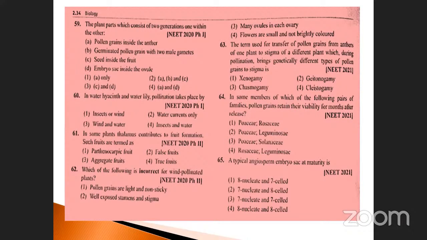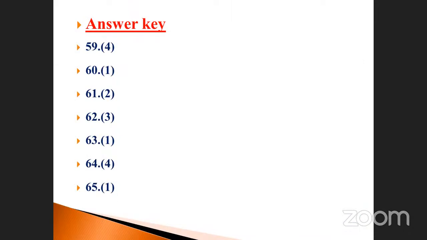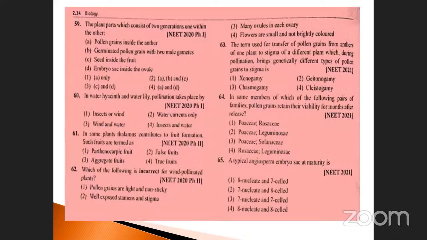In water hyacinth and water lily, pollination takes place by insect or wind, water current only, wind and water, or insect and water. Which one is the correct one here? This was also asked in 2020. See this, in water hyacinth and water lily. So the first one is the answer. Insect and or wind, this is the correct one.